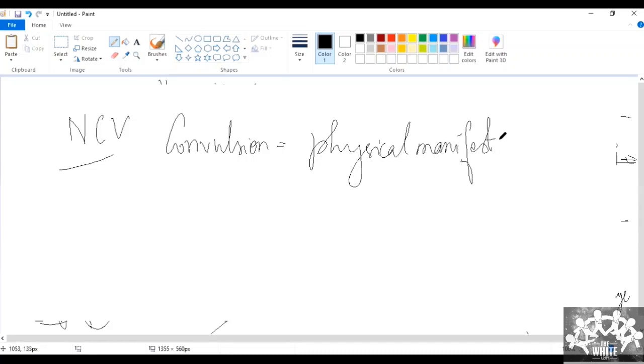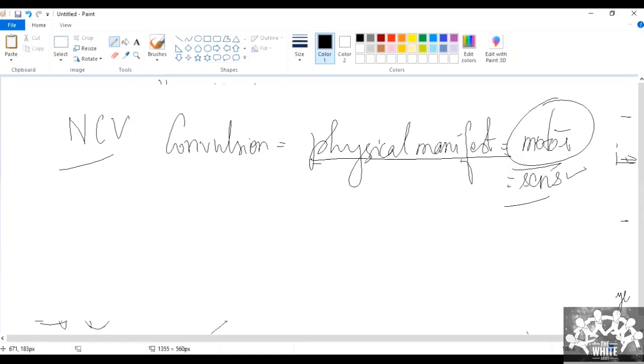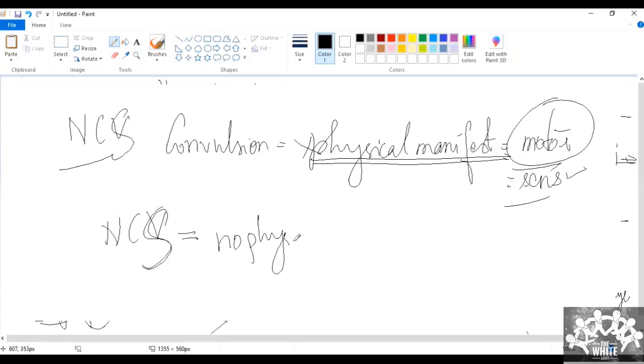It will most probably be a motor manifestation. There may be some amount of sensory manifestation also, but it is most probably motor. So in a non-convulsive seizure, this physical manifestation will not be there.